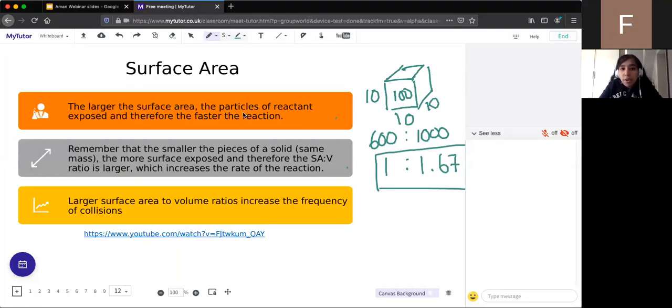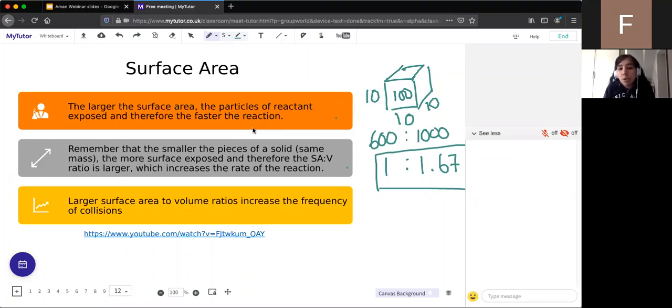Okay, so it's not the third one, it was the first beaker, so the one with the powder. So whenever you use something that's powder, it will always have a faster rate of reaction. And someone's asked me, are they all the same mass? As I said, in an ideal reaction, you will have the same mass of calcium carbonate, but one will be in powder form, one will be in tablet form, and then one will be in a large chunk. The hydrochloric acid should be the same concentration and volume.